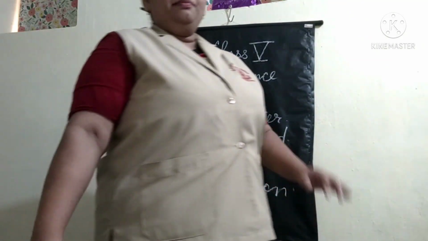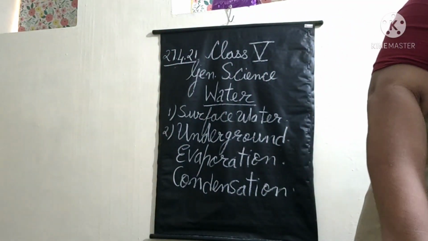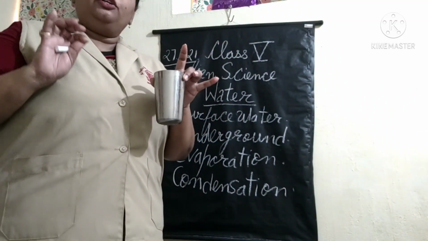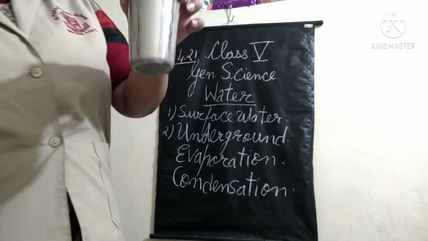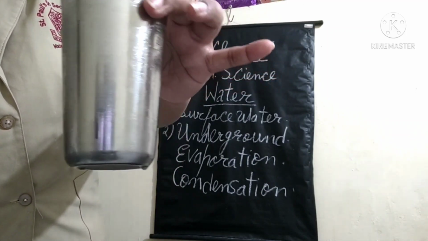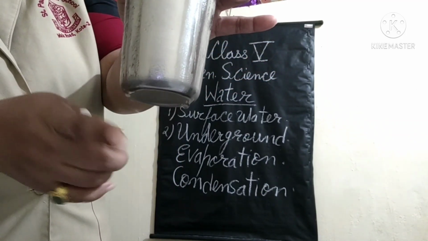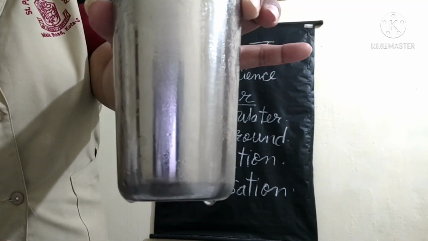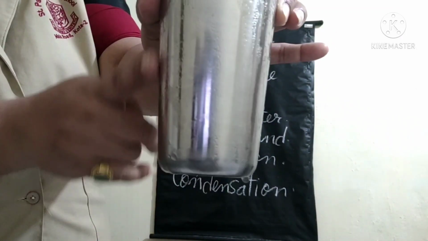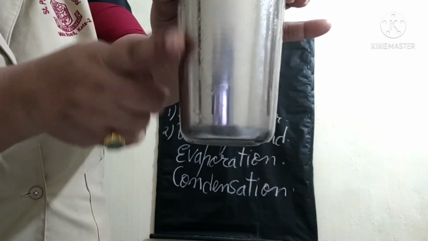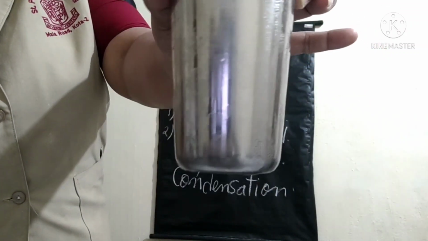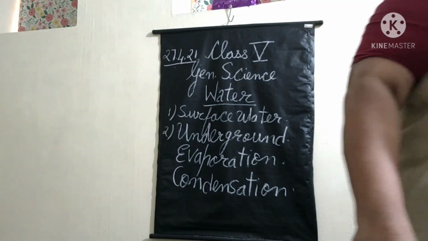Now, I had kept a glass of ice filled to show you the droplets on the glass surface. Can you see the droplets on this glass surface? Yes, you can see this. See, these are droplets of water. Yes. So this experiment is very, very simple.